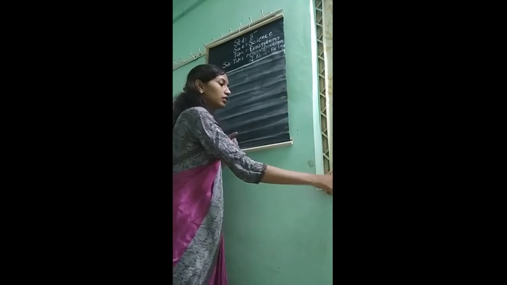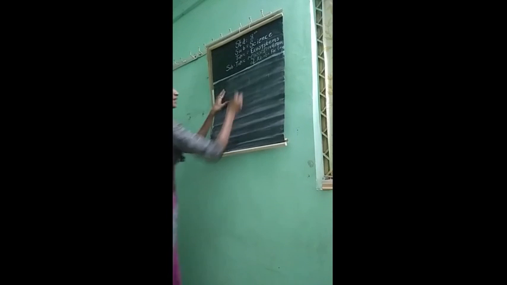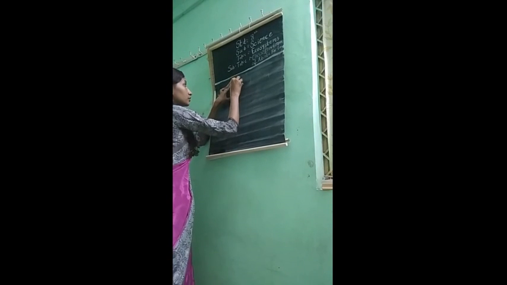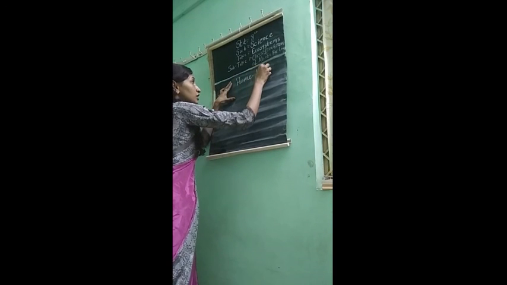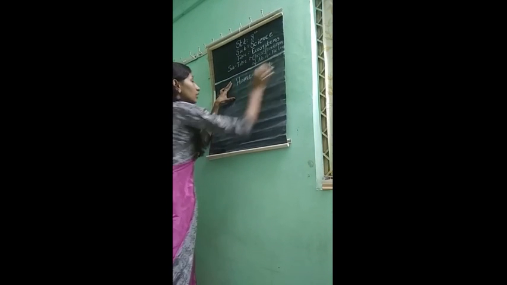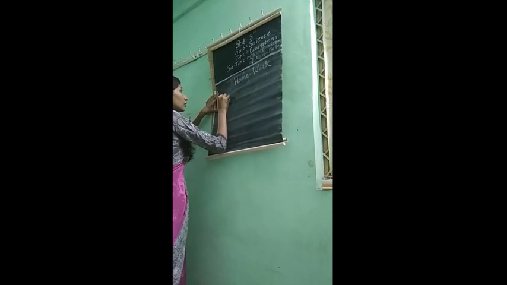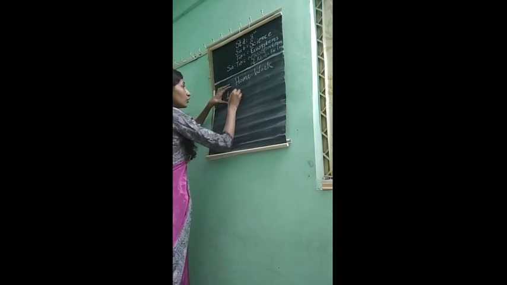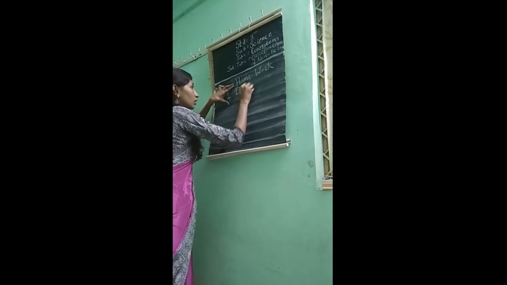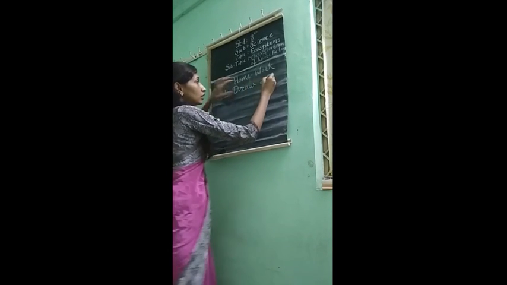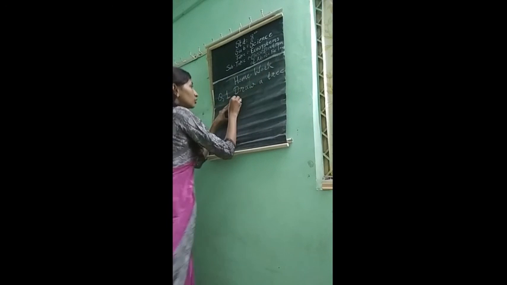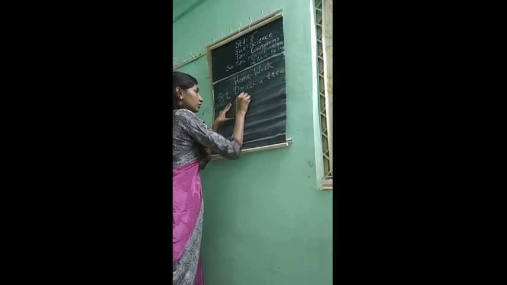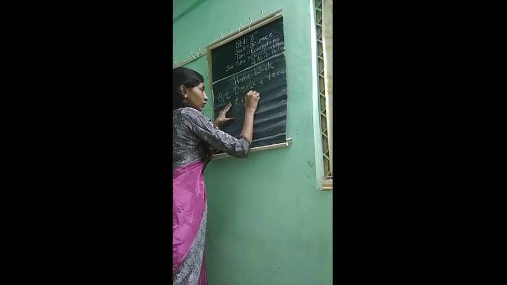Now, the last part is about the homework. I am giving you a simple homework. The homework is you have to draw a tree diagram. Tree diagram means, as I have drawn on the board now, like this way only.